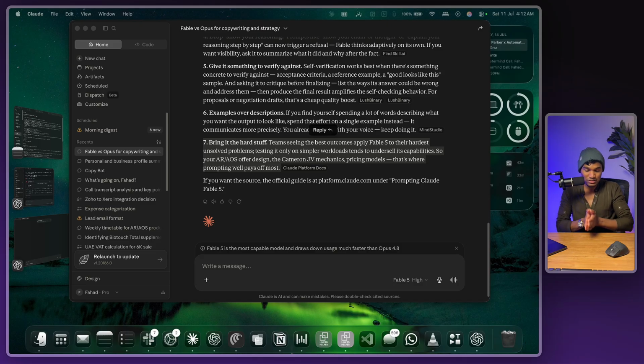So let Fable do the thinking, the architecture, the planning and the strategy, but the workers, the ones who are actually implementing, you can delegate to the cheaper models. You can use Opus or Sonnet or even Haiku. I mean, I wouldn't trust Haiku. Sonnet and Opus are more than good enough for you to maybe create a pitch deck once the plan is created. Let Opus or Sonnet create the designs and the graphics for you, unless, remember what I said, you need that edge.